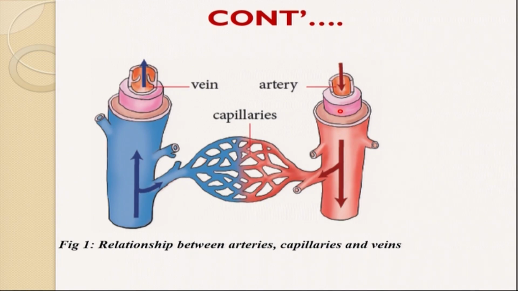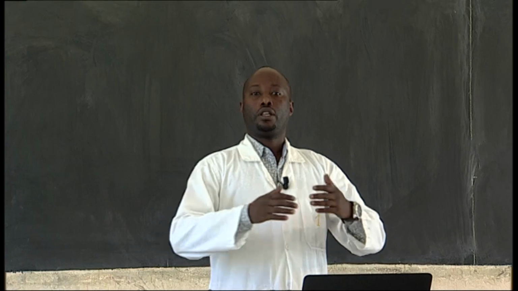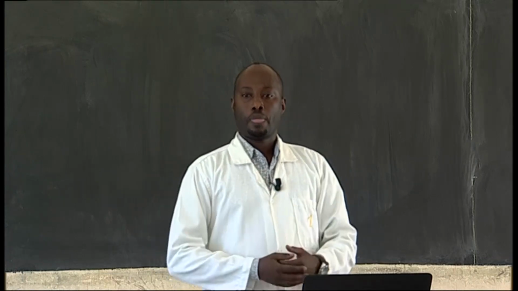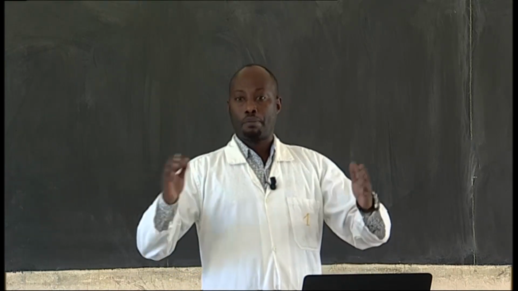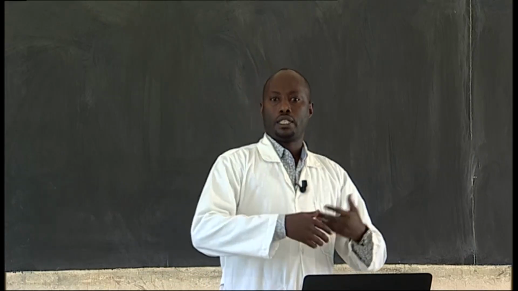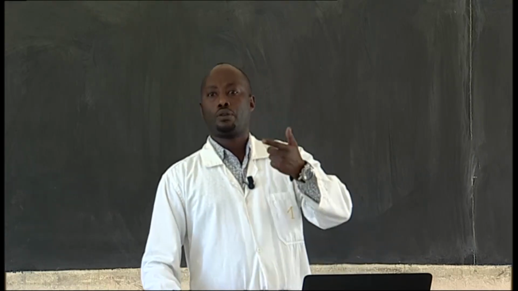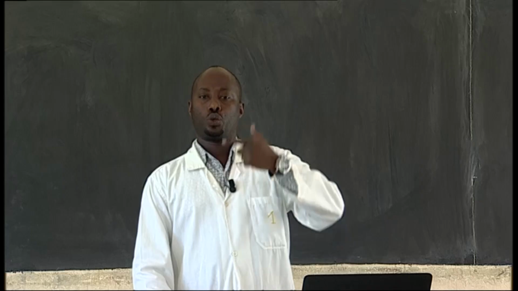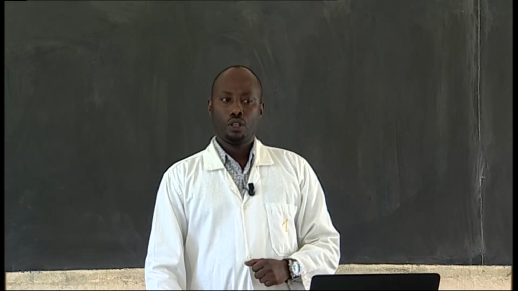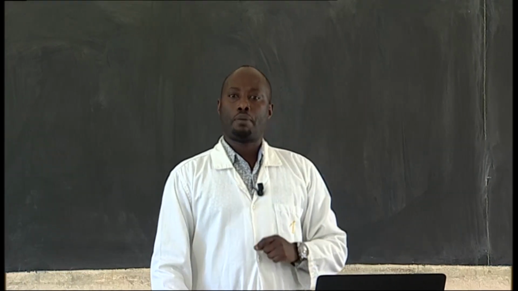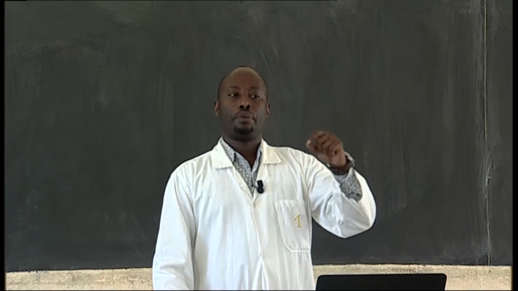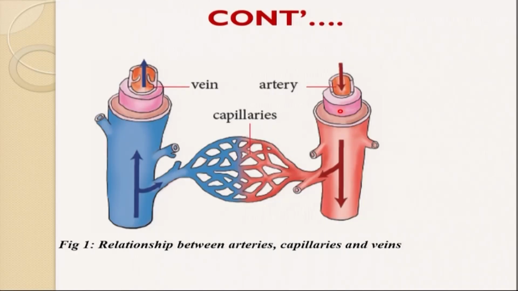I said capillaries form a dense network. The majority of our body is supplied by the capillaries, and they are permeable. If I mention permeable, what does it mean? It means they are able to allow some substances to diffuse into the body. Most of the capillaries are really small in size.